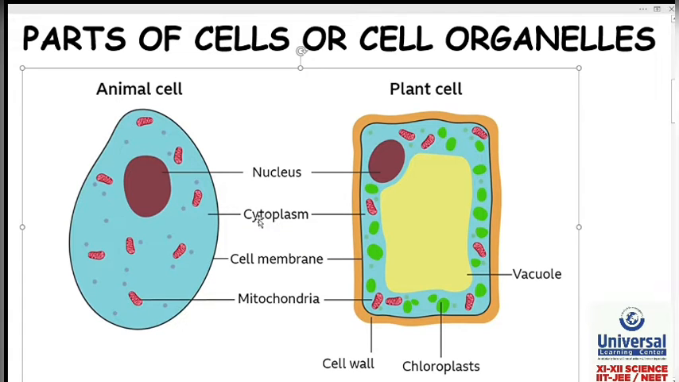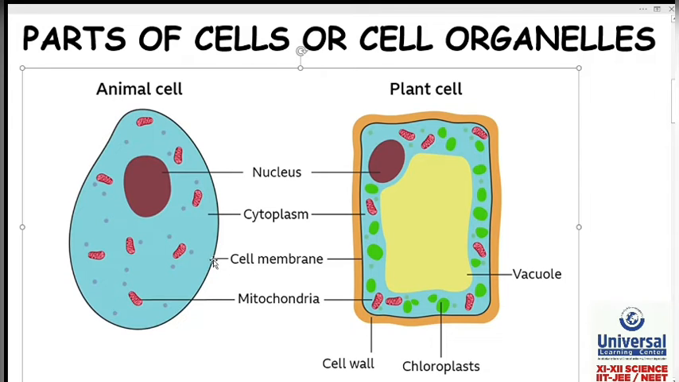Next organelle, cytoplasm. Again you can see it is present in both animal and plant cell. What does it do? It holds all cell organelles in place. The role of cytoplasm is to hold all the cell organelles in proper place.